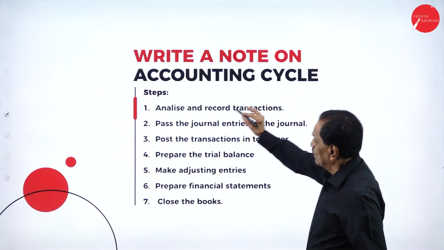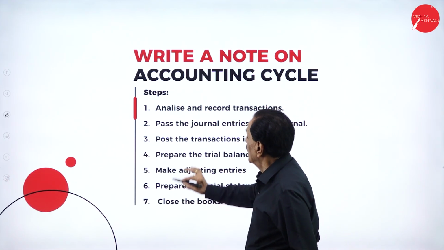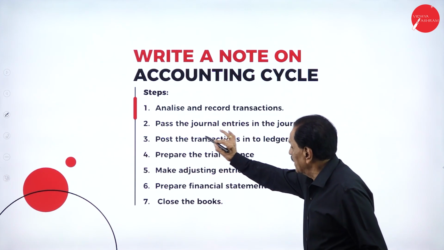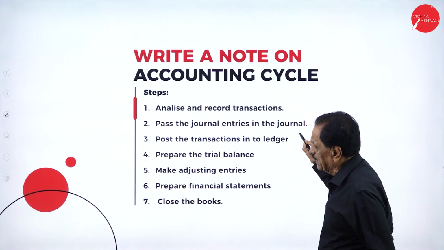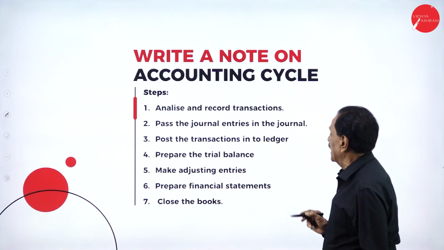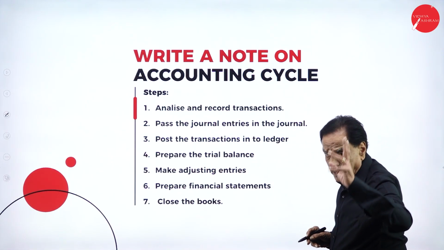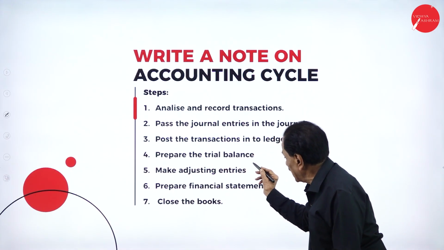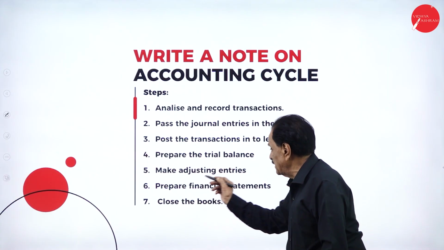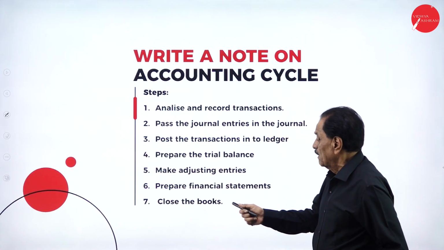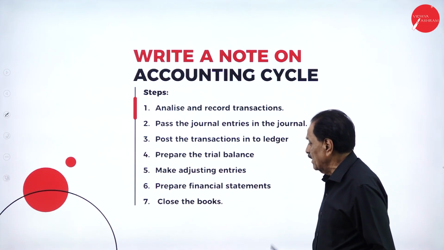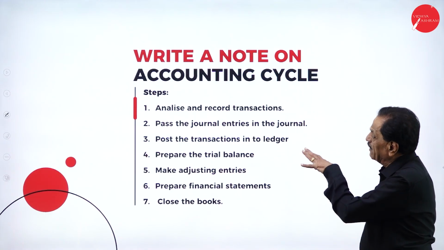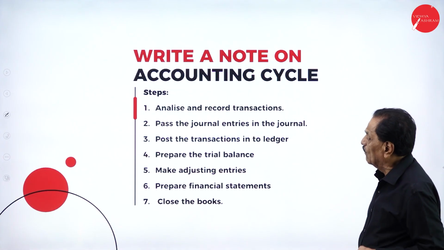Write a note on accounting cycle steps. Analyze and record the transaction. Pass the journal entries in the journal. Post the transaction into the ledger. First, you have to pass the journal entry, then post to the ledger. Prepare the trial balance. Make adjusting entries. Prepare financial statements. Close the books. So, there are steps to follow. Definitely, it will come from the examination point of view.